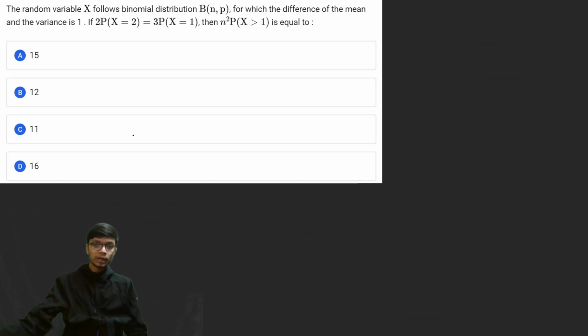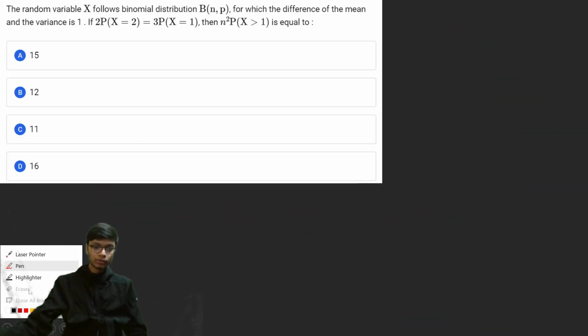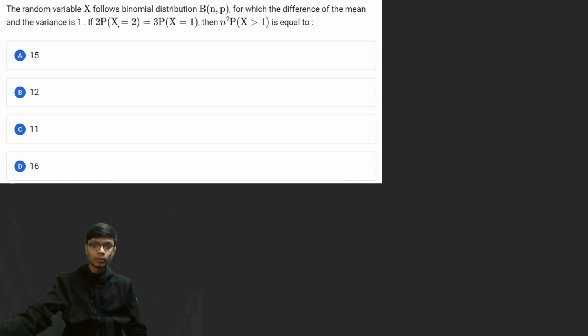We got a next problem which is on probability distributions, one of the most important probability distributions, the binomial distribution. In probability distributions you will find that there are two types: discrete probability distributions and continuous probability distributions. Out of the discrete probability distributions, an important one is the binomial distribution.